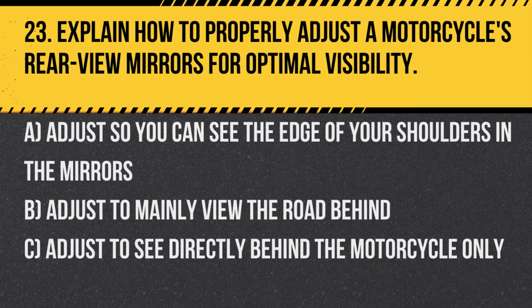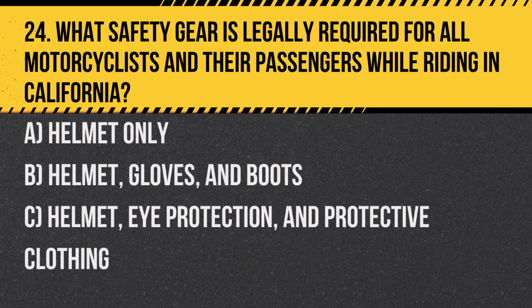Question 23. Explain how to properly adjust a motorcycle's rear view mirrors for optimal visibility. A. Adjust so you can see the edge of your shoulders in the mirrors. B. Adjust to mainly view the road behind. C. Adjust to see directly behind the motorcycle only. Answer: B. Adjust to mainly view the road behind, ensuring a broad view of the traffic situation behind and beside the motorcycle.